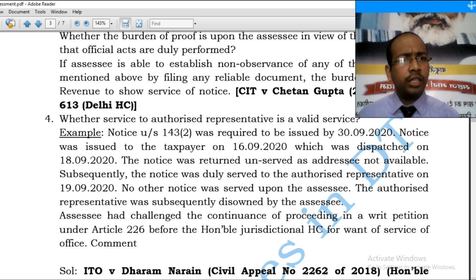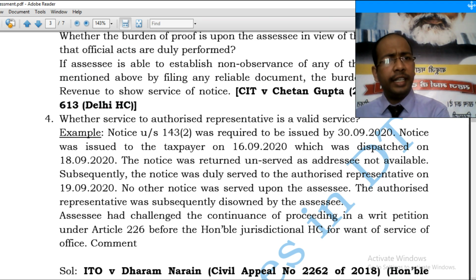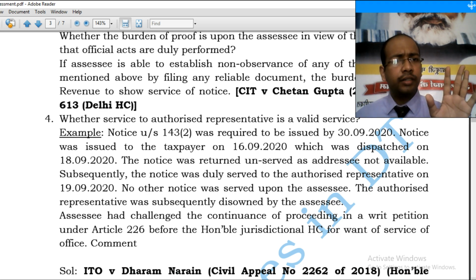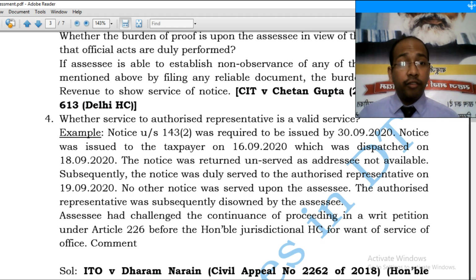What was the only notice served? Which was on 18th September, which returned unserved. Why? As the addressee was not available. And then notice was served upon the authorized representative. Whether service of a notice on an authorized representative is valid or not.